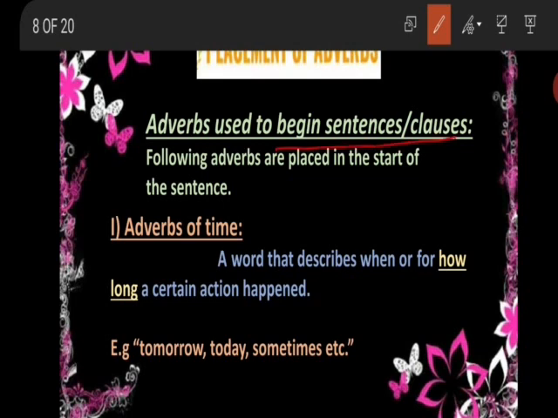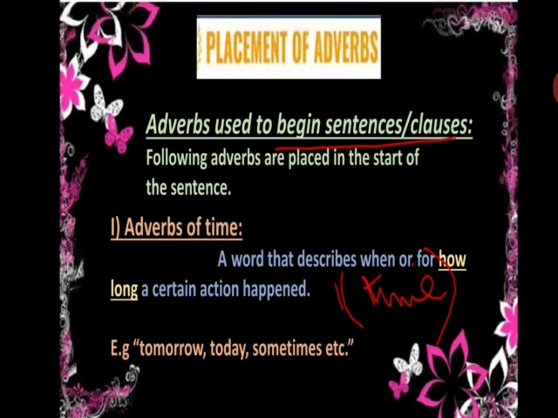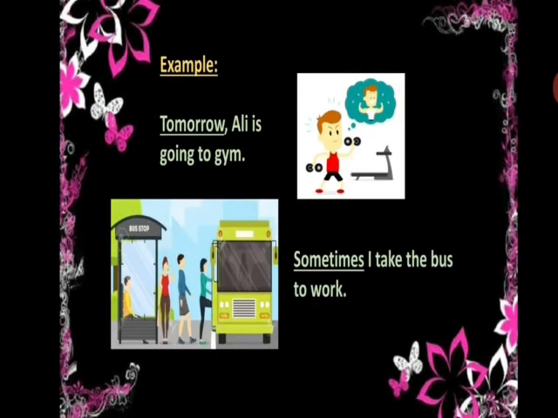So which adverbs are used to begin the sentences? Adverbs of time. They are placed in the beginning of a sentence. A word that describes when or for how long a certain action happened is called adverb of time, or you may say which describes the time of an action. So the words which describe the time of an action are tomorrow, today, sometimes, yesterday, etc. Now let's have a look at one example.